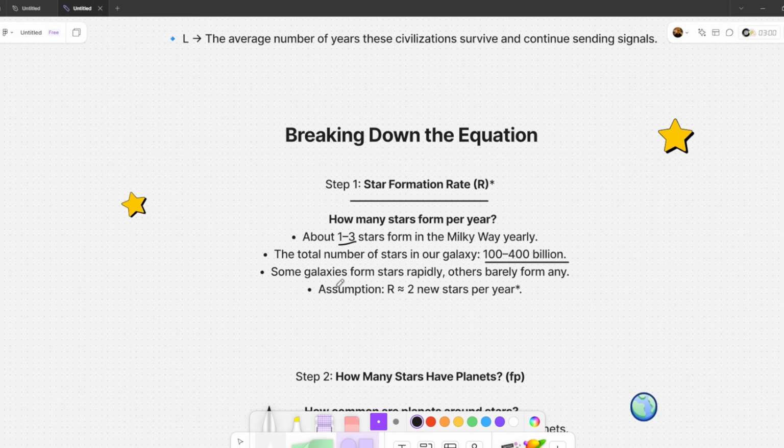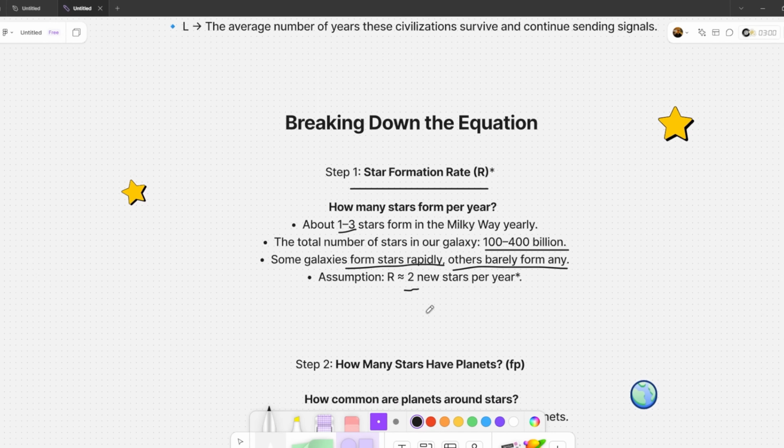Some galaxies create thousands of stars per year, while others barely form any. If we were in a galaxy where star formation had already slowed down, life might not have had as many chances to evolve. So, based on estimates, we assume about two new stars form every year in our galaxy.